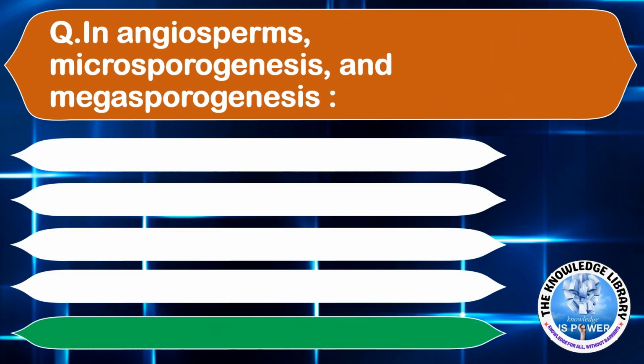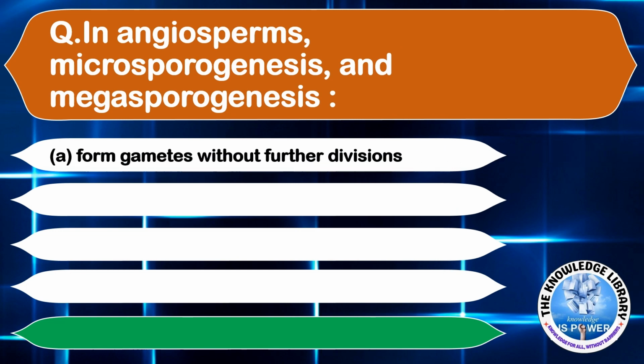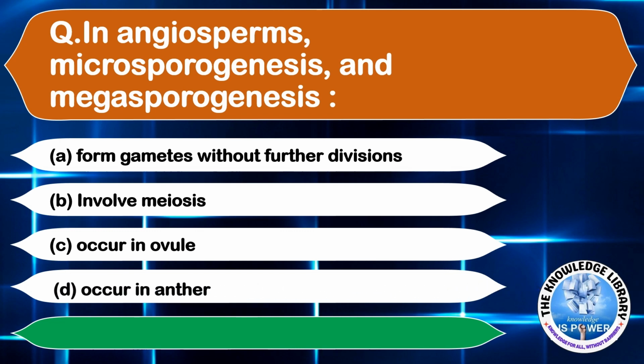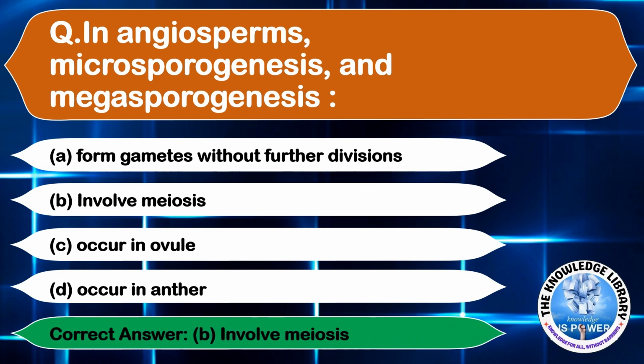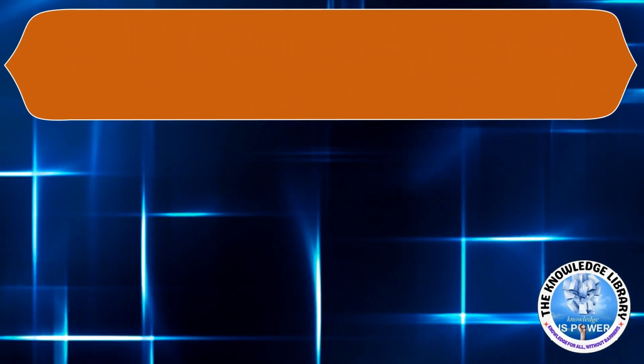In angiosperms, microsporogenesis and megasporogenesis, option A, takes place from gametes without further division. Option B, involves meiosis. Option C, occurs in ovule. And option D, occurs in anther. The correct answer is option B, it involves meiosis. Moving on to the next question.